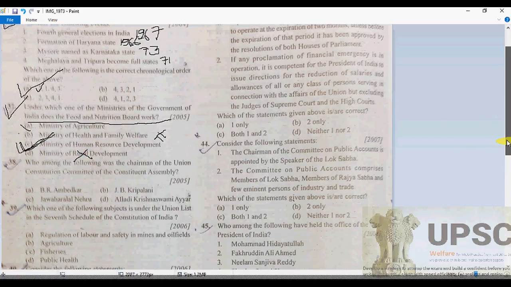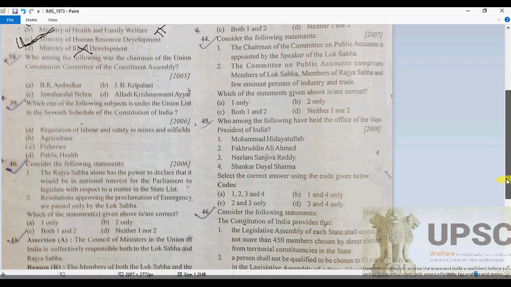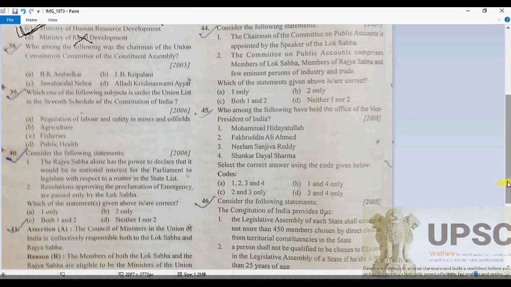Now the next question is 38. Which one of the following was the chairman of the Union Constitution Committee of the Constituent Assembly? Here it is asking for the chairman of the Union Constitution Committee of the Constituent Assembly. This was asked in 2005, question 38.